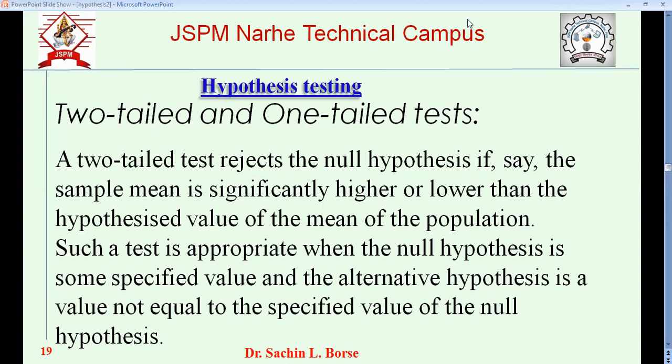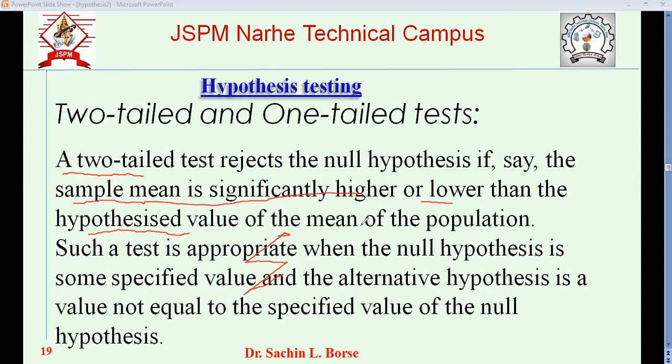So we'll see the two-tailed test first. When a sample is significantly higher or lower than the hypothesized value of the mean of the population, such a test is called a two-tailed test.